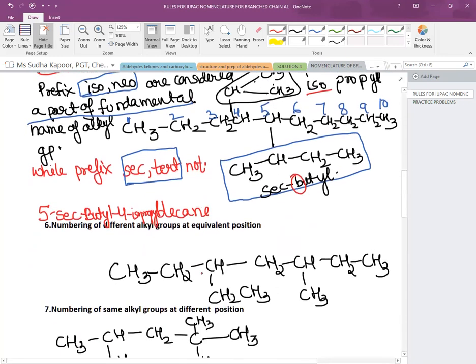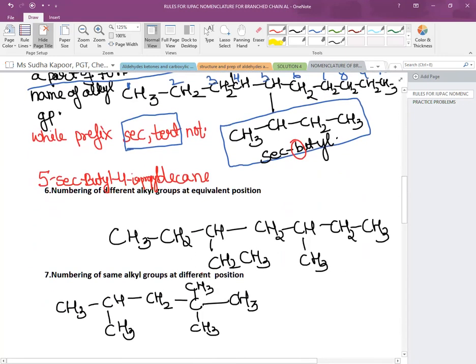Now the other rule: numbering of the different alkyl groups at the equivalent position. If the alkyl groups are present at the equivalent position, let us first number it to see whether the equivalent positions are there or not. 1, 2, 3, 4, 5, 6, and 7. The parent is of 7 carbons and the branches are present: 3rd ethyl and 5th methyl.